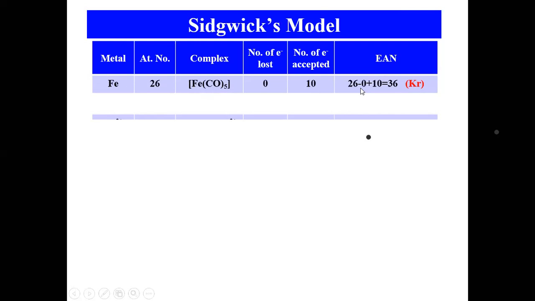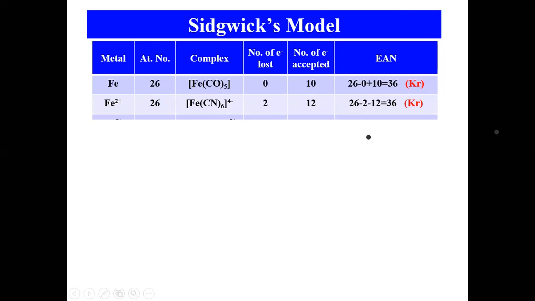Minus how many electrons lost by this iron? Here no electrons are lost, so the number of electrons lost is 0. That's why I kept it 0. And how many electrons accepted? Total 5 ligands are there, so 5 into 2, 10 electrons are accepted by the metal. So it will get 10. Total formula: 26 minus 0 plus 10 will give you 36, which is the atomic number of krypton. So this is how stability is confirmed.